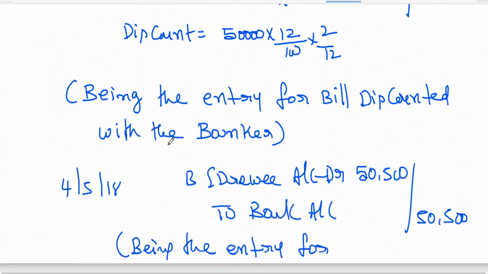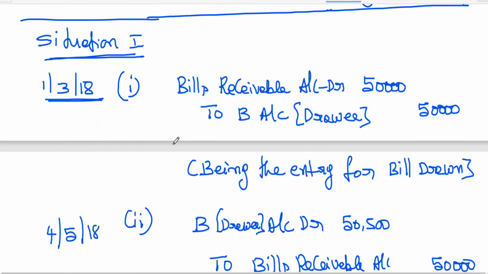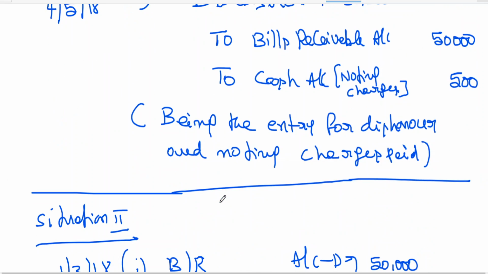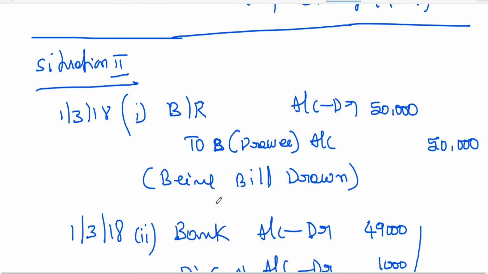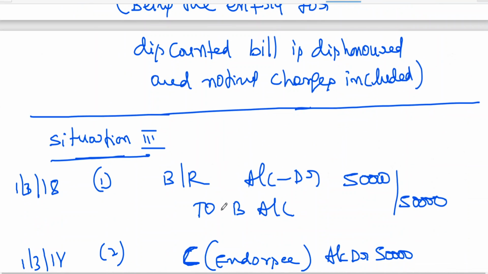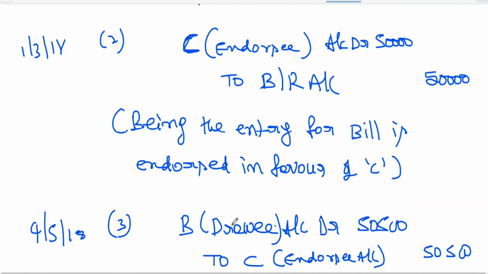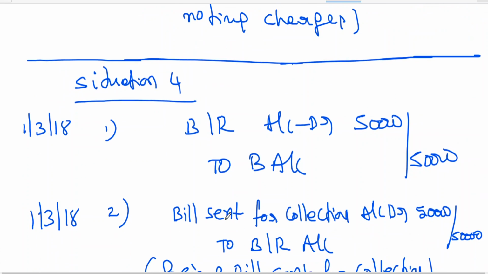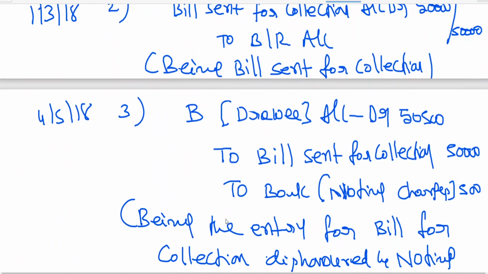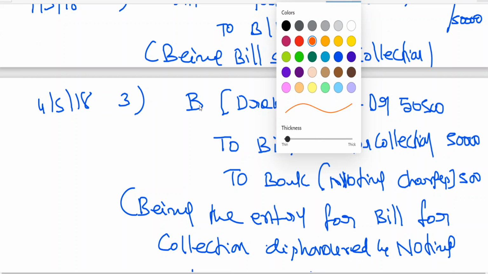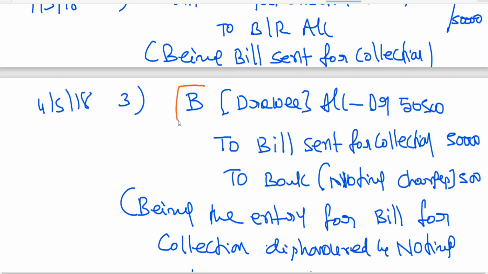So we have written the entries in the books of A right from the beginning. Situation 1, very simple entry: bills receivable to B, B to bills receivable, cash. Situation 2: bills receivable to B, bank discount to bills receivable, B to bank. Situation 3: bills receivable to B, C to bills receivable, B to C. And then bills receivable to B, bills sent to bank for collection to bills receivable, B account. You can observe this. I am highlighting with red ink. Whenever a bill has been dishonored, you can notice two things.